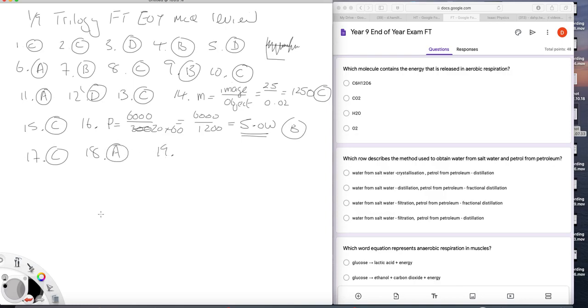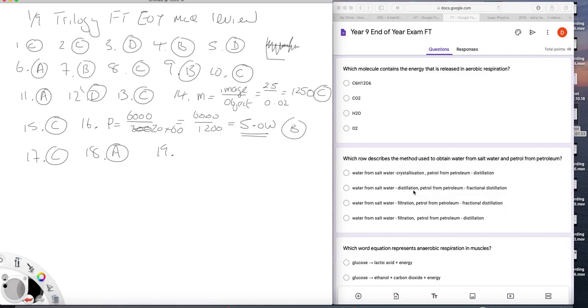19. Which rule describes a method used to obtain water from salt water and petrol from petroleum? So let's start with water from salt water. Salt water has salt dissolved in it. So crystallization, we might crystallize the salt afterwards, but we're looking to get the water, not the salt. So that's not it.